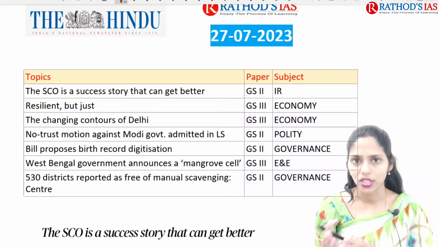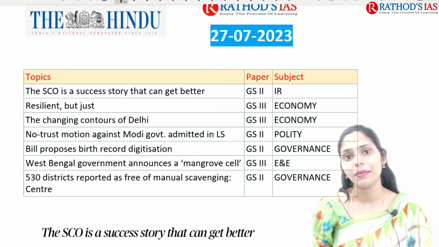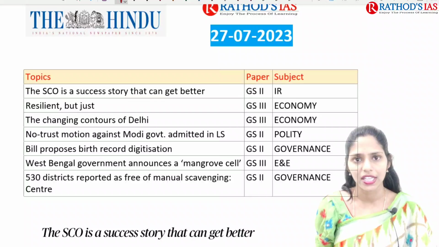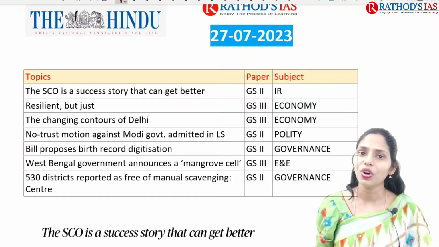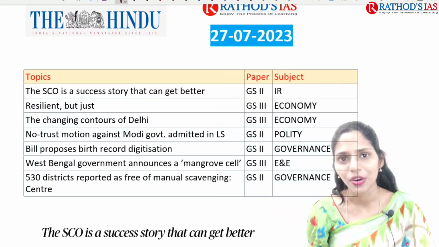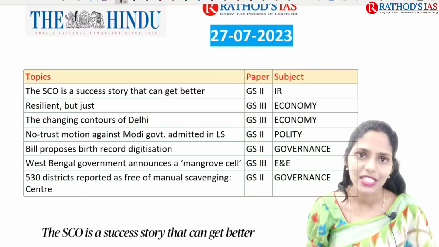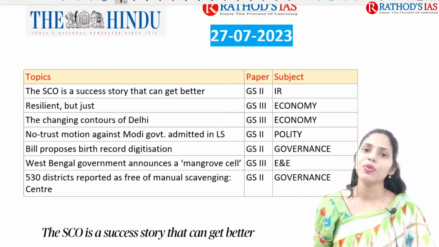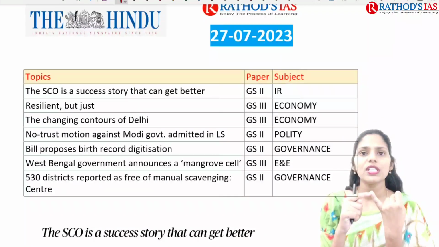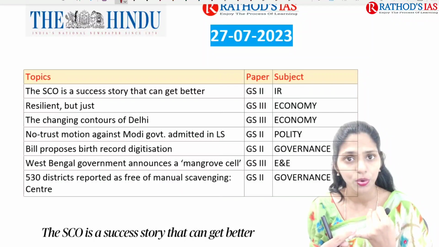So it is talking about what the success has been till now, and it is also focusing on what can be done in the future to make the Shanghai Cooperation Organization more efficient. The homework for you students is to see which are the members of the SCO and which is the new member recently added. And recently we had a meeting of the SCO, so we are going to see highlights of that meet. That will be important from your examination point of view.